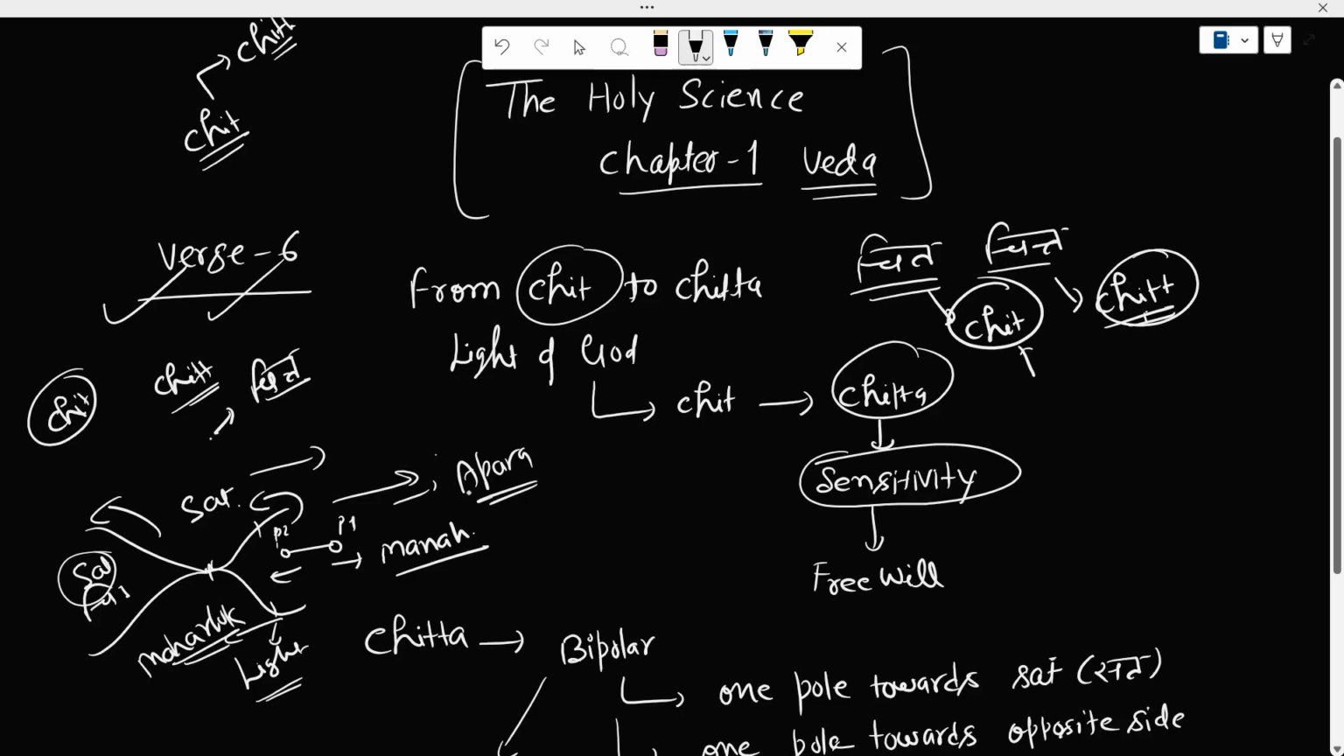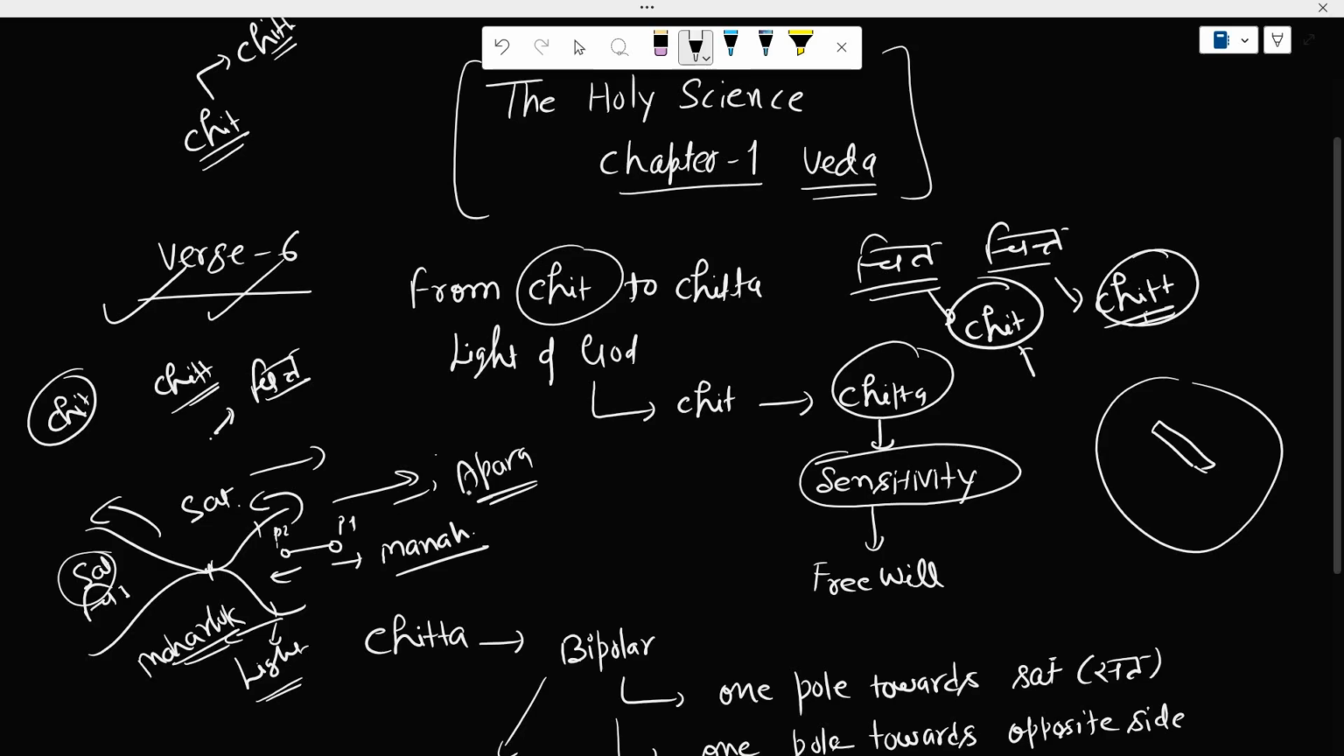Sensitivity means just like when you put some iron bar into the magnetic field, then this iron bar also starts working like a small magnet. This iron bar also becomes polarized when you put it into the magnetic field. All the atoms of this iron rod are arranged in such a manner that one portion becomes the north pole and the other part becomes the south pole. As soon as an iron rod comes to the magnetic field, it becomes polarized.